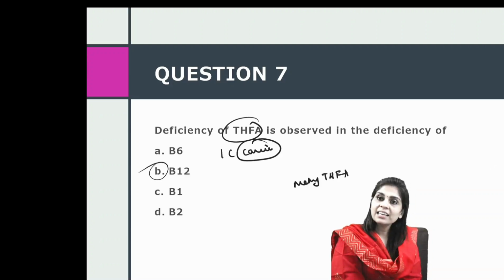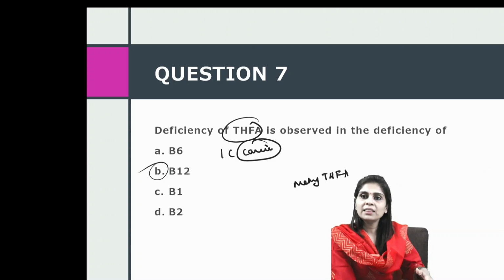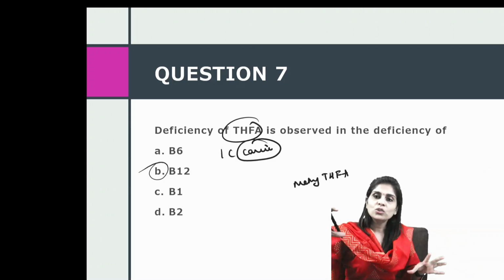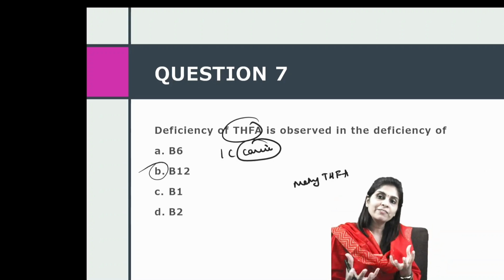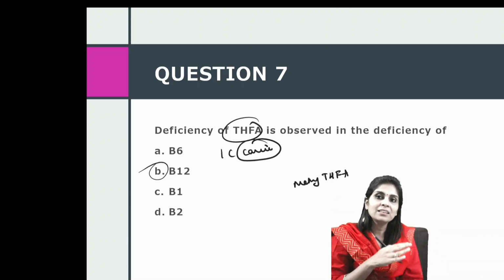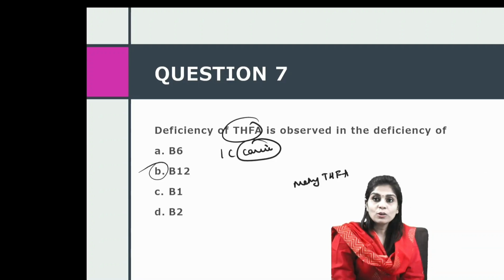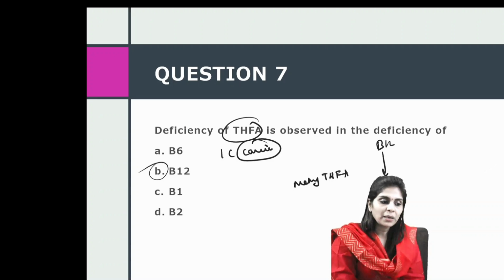It carries one carbon derivatives like methyl, methylene, and methenyl from one source to another product. One of the one carbon derivatives of tetrahydrofolate is methyl tetrahydrofolate, which has a very low group transfer potential, and it can transfer its methyl group only to B12, forming methyl B12.